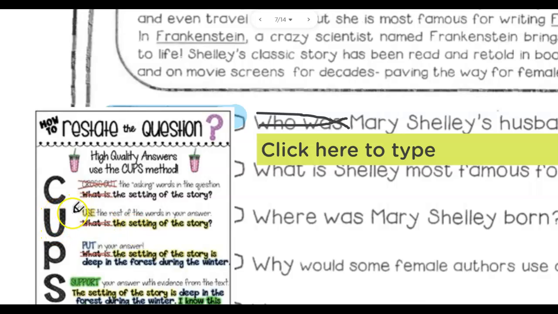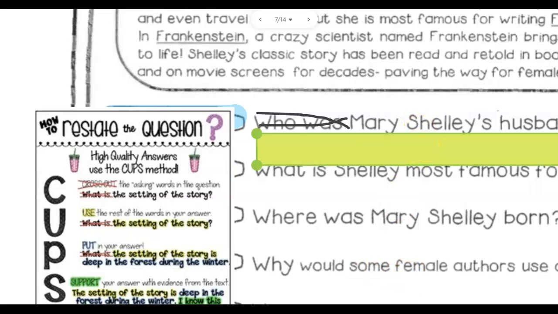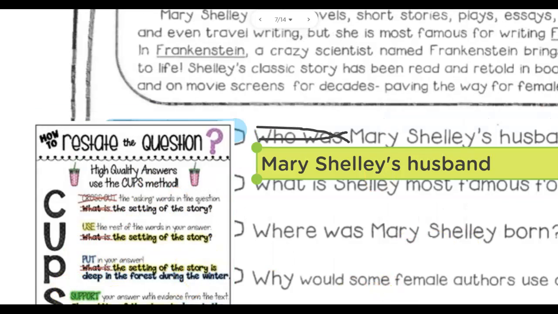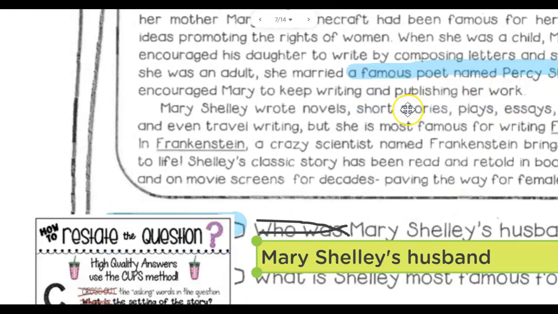My second step is to use the rest of the words in your answer. So Mary Shelley's husband. That's how I'm going to start it. P stands for put in your answer. Now we found our evidence up here.